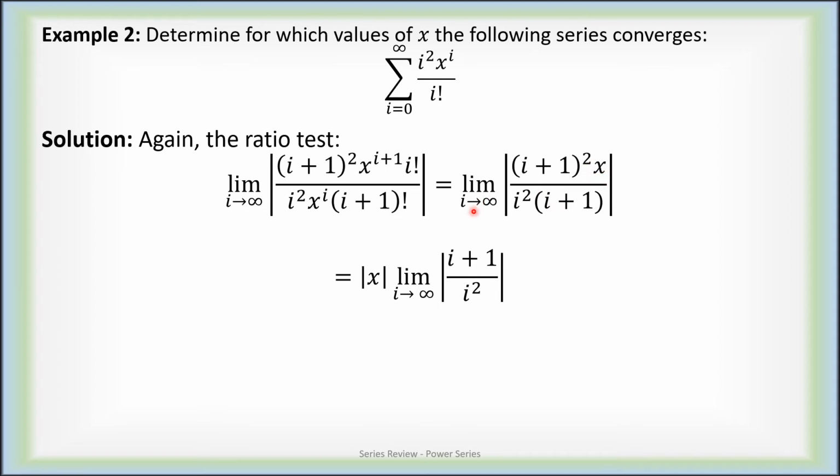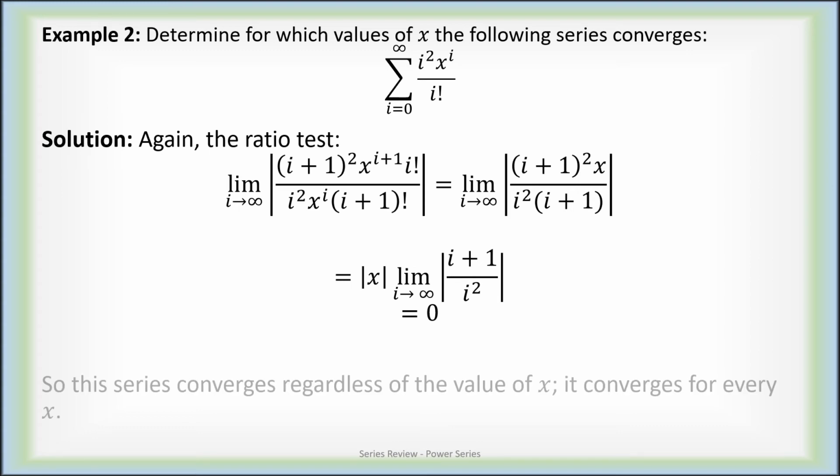Also, the limit is as I goes to infinity, so this x is a constant. It can be factored out from this limit, leaving behind the absolute value of x times the limit as I goes to infinity of I plus 1 over I squared. But that's 0, regardless of x. That limit being 0 makes this work out to be 0. So by the ratio test, because this turned out to be 0, we got absolute convergence where x was irrelevant. So this converges for every value of x. It converges on the entire real number line.